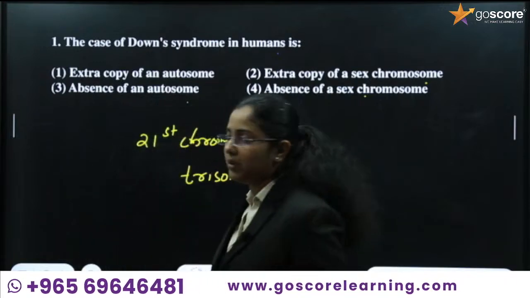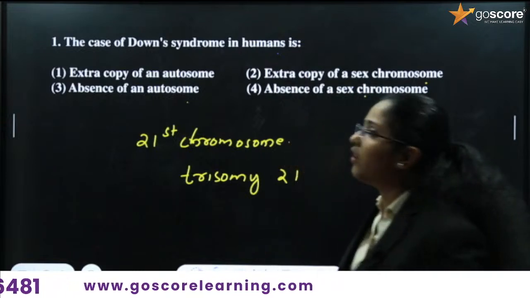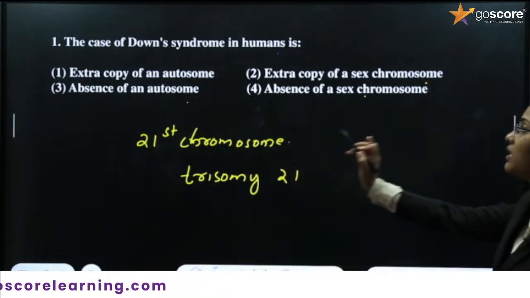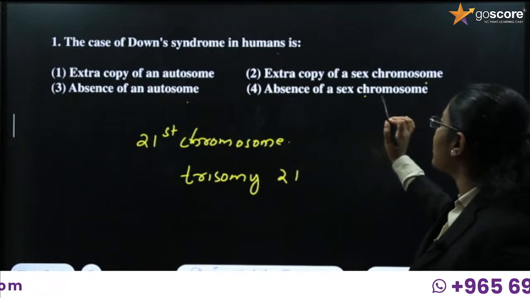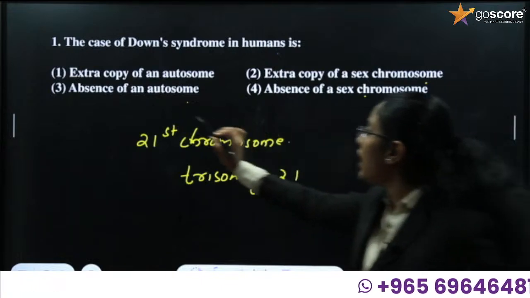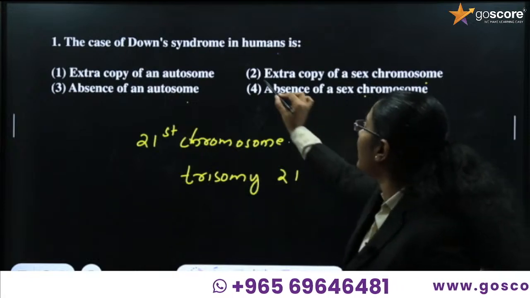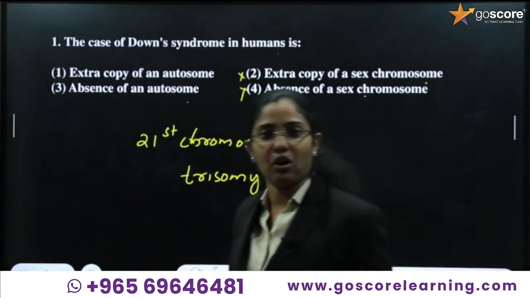Down syndrome can be written as trisomy 21. So what will be the possible answer for this question? We can avoid the sex chromosome options since it is not dealing with the sex chromosome.